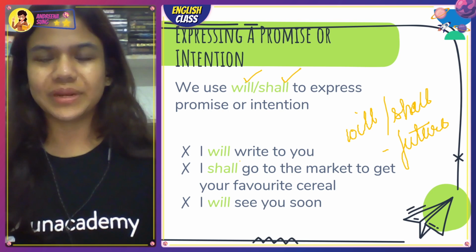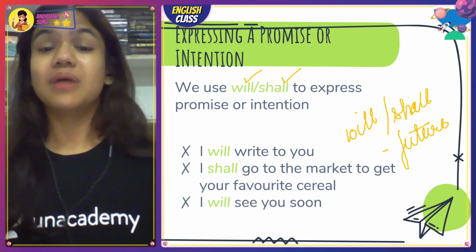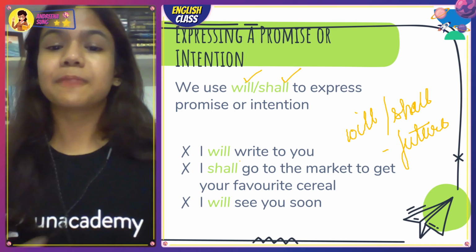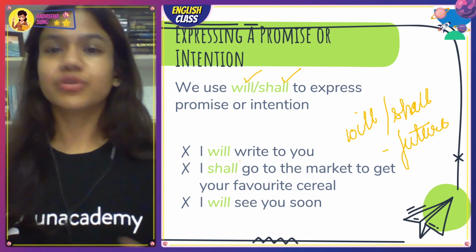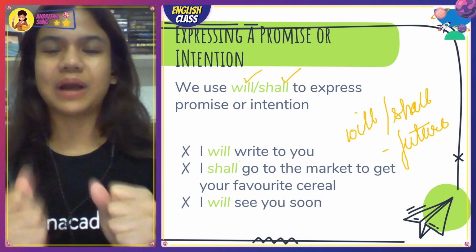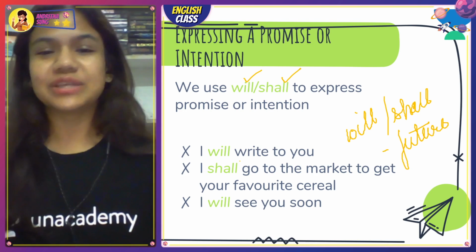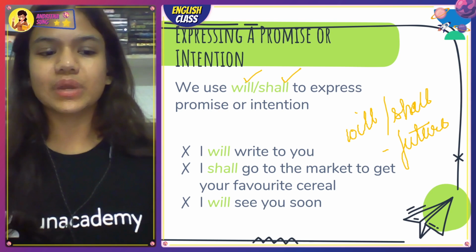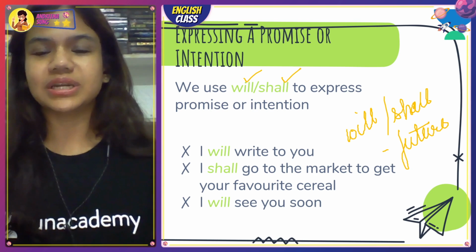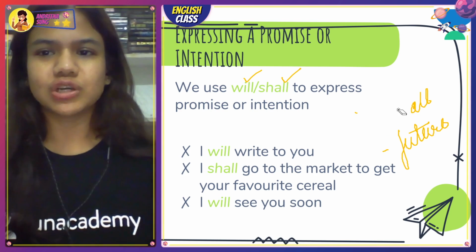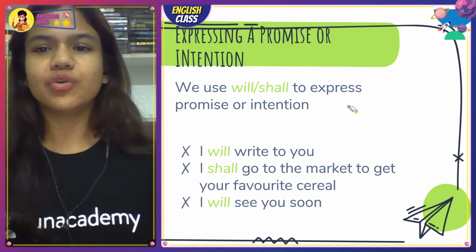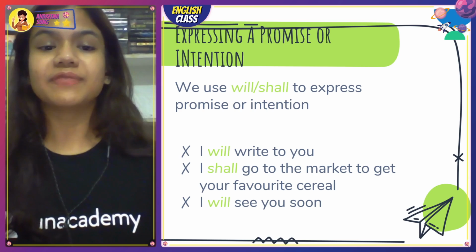Intention, I shall go to the market to get your favorite cereal, right? क्या मैं अभी कर रही हूँ बैठ के? मैं अभी मार्केट जा रही हूँ? नहीं. But will I go to the market? Yes, I will go to the market, right? I will see you soon. It's a very beautiful promise कि भैया I will meet you, भैया बहन whatever, I will see you soon, right? So you have to understand one thing. Why we are using will and shall is because promises or intentions on a very logical plane happen in the future tense, right? And you already know will and shall is used for future.